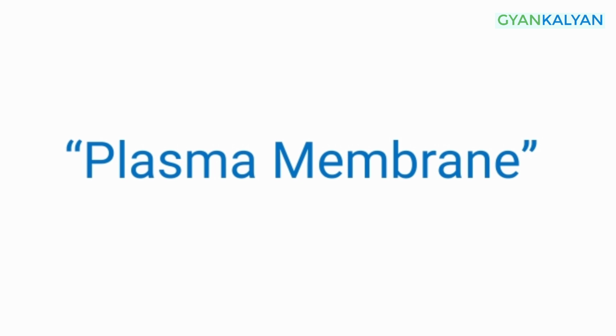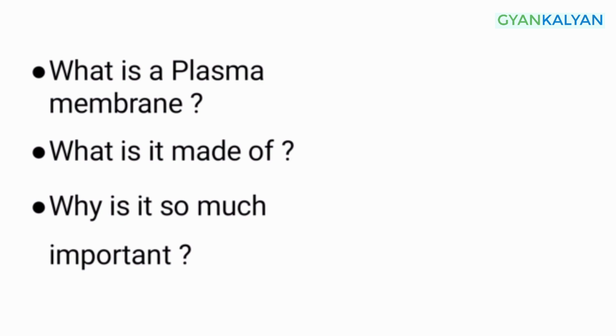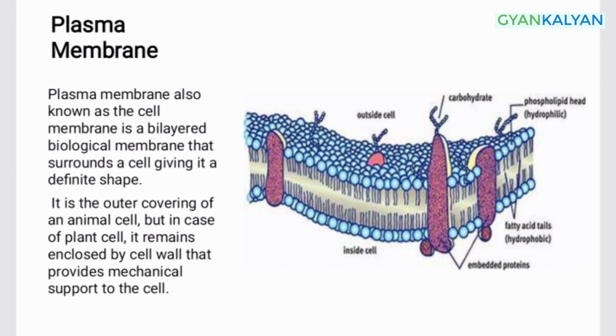Whenever we study plasma membrane, we often come across three basic questions: what is a plasma membrane, what is it made of, and why is it so important? Answering the first question, we can say that plasma membrane is nothing but a lipid bilayer biological membrane that surrounds a cell, giving it a definite shape. Hence, it is also known as cell membrane because it surrounds a cell.